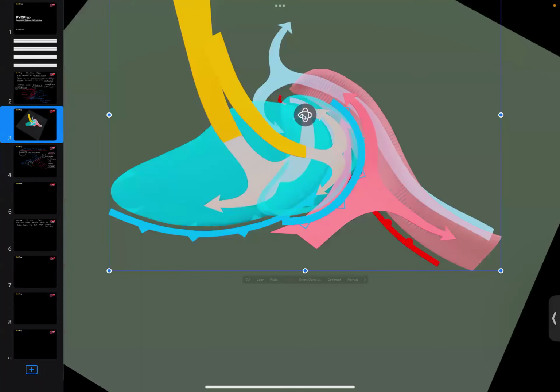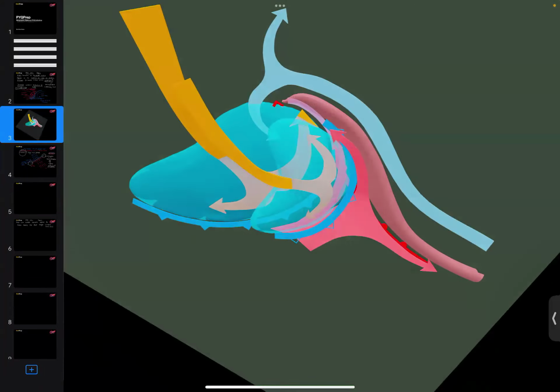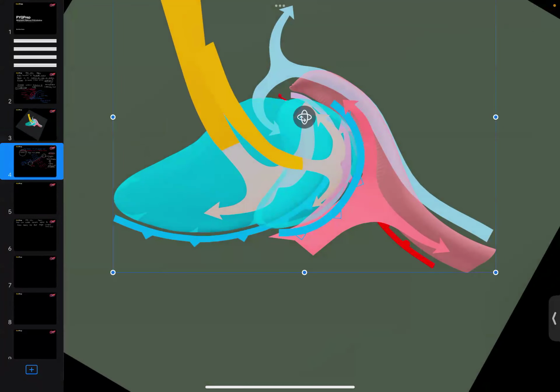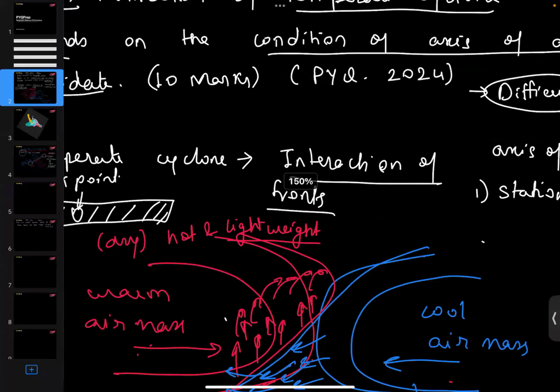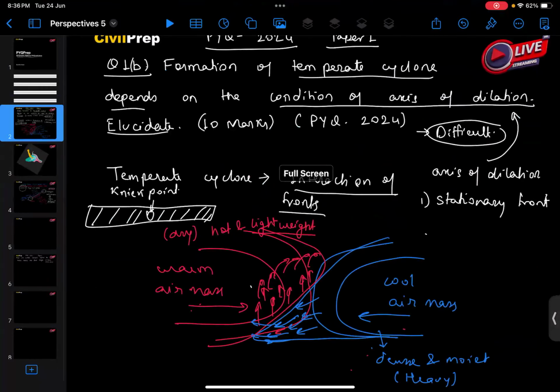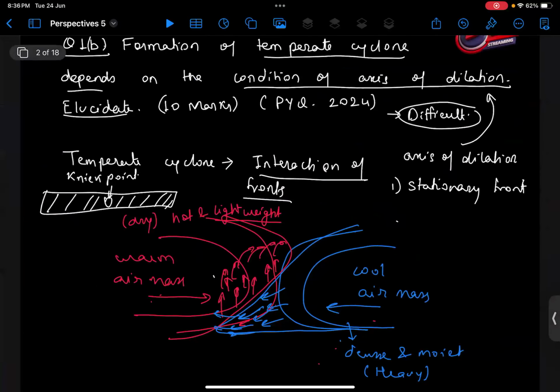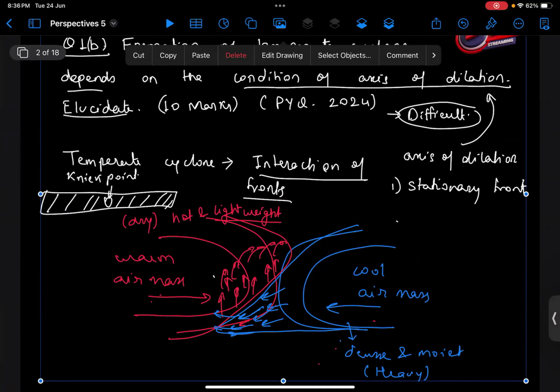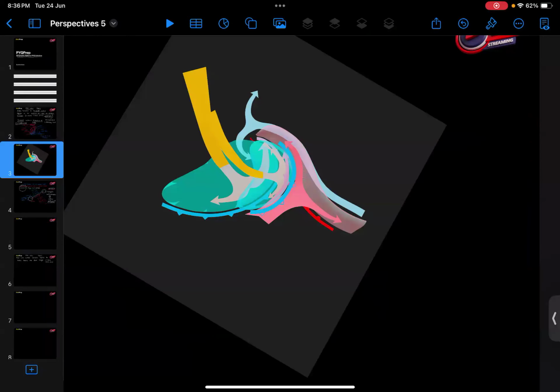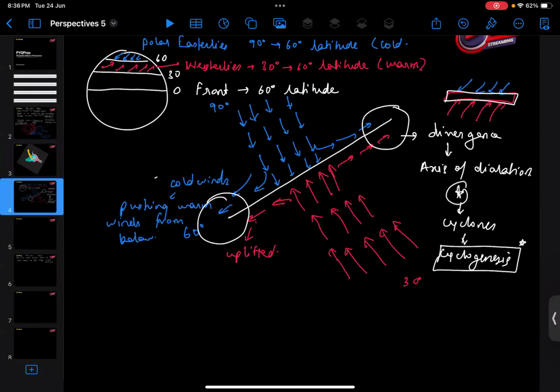So this was the basic question which was asked in the UPSC examination: the formation of temperate cyclones depends on the condition of the axis of dilation. Here we are able to explain how the fronts are being formed and how the interaction is taking place. We can understand this with this 3D model, and see the axis of dilation concept where the warm air and the cold air interact.